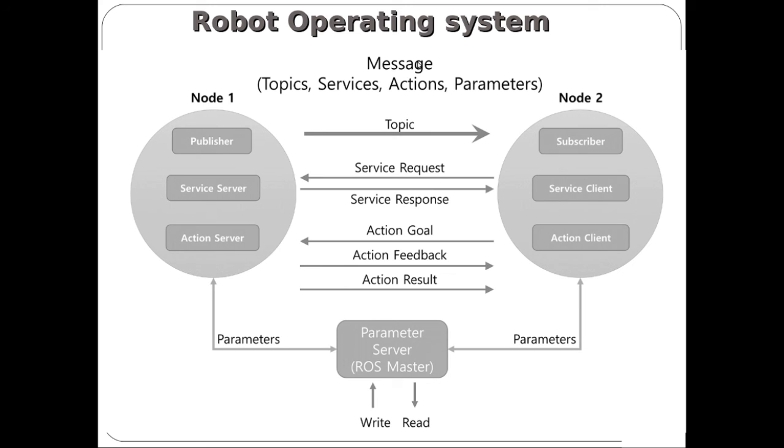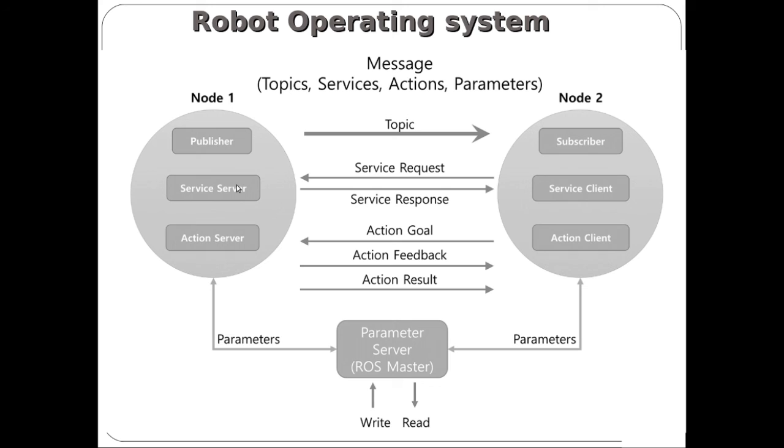So this is the conclusion: in today's topic we have discussed topic, service and goal. Topic is one-way communication, that is, publisher to subscriber. It should be subscribed or published under the same topic name. In service, the service client will send a request to the server.